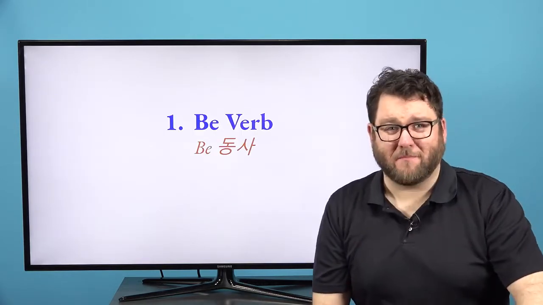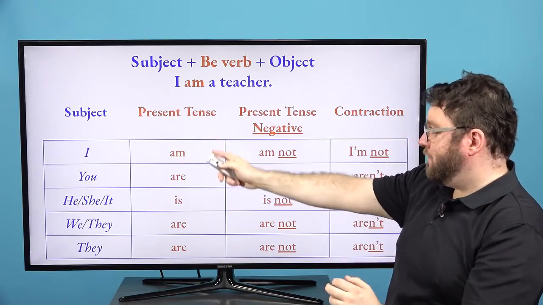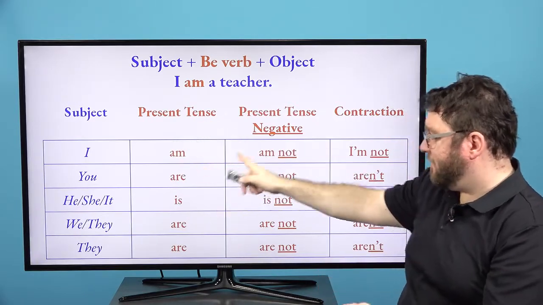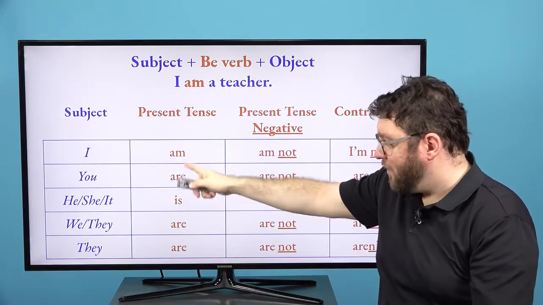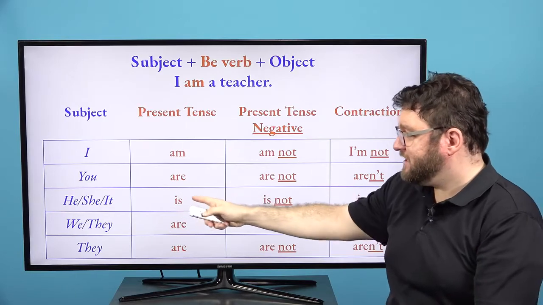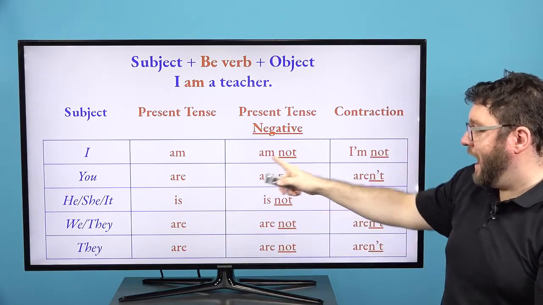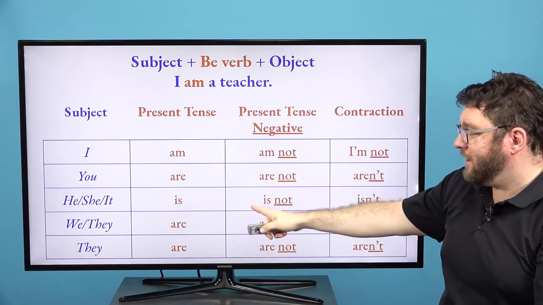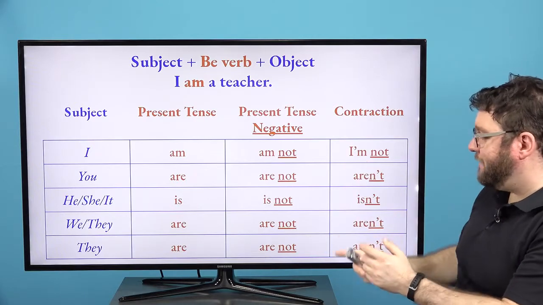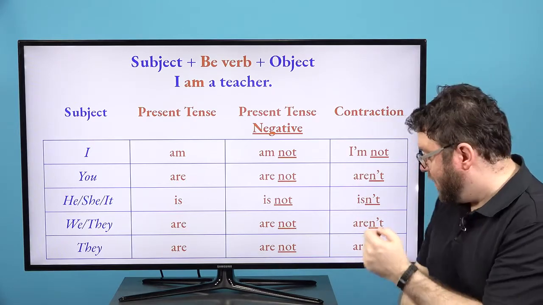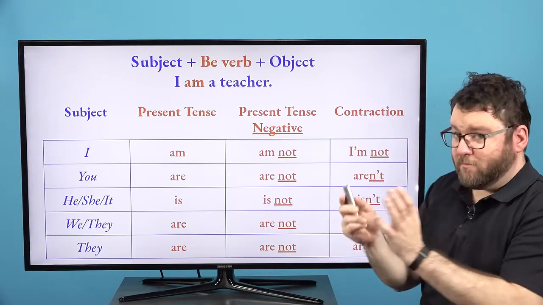So let's first look at our be verb. Remember, we had the subject, the be verb here. This is positive. Then we have our negative, and we have contractions. So I, you must remember I am, you are. He, she, it is, we, you, they are. You can also say I am not, you are not, he, she is not. We can also contract these. Remember, we have contractions. I'm not, you aren't, she isn't, they aren't, and we aren't. So please remember, right?